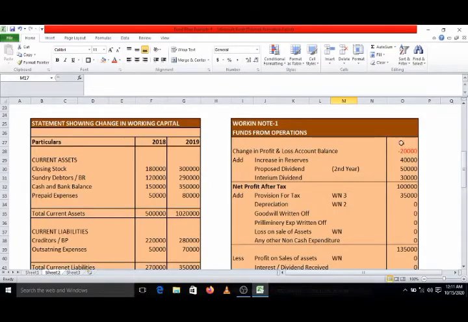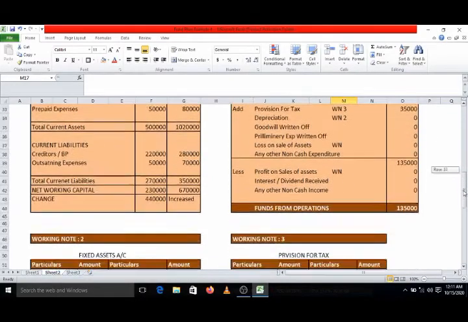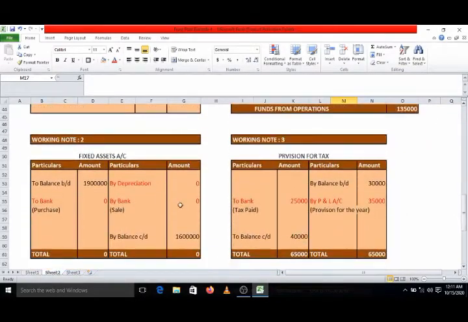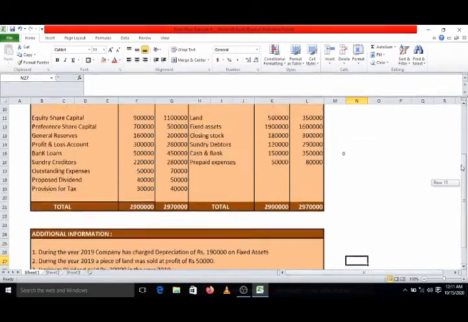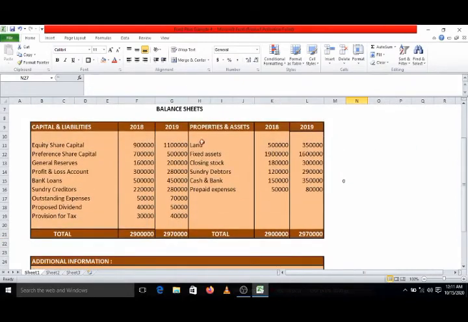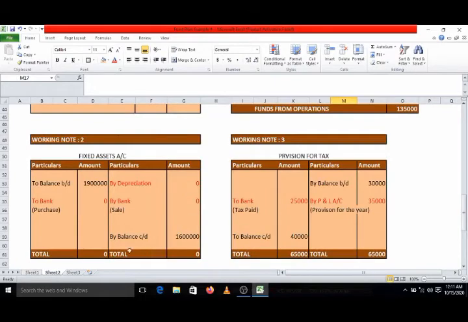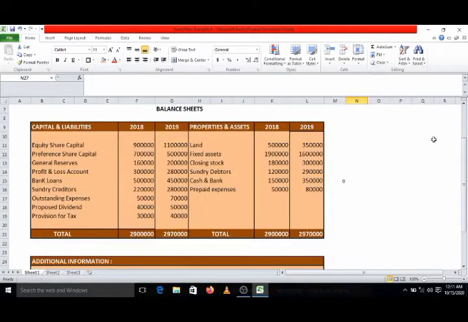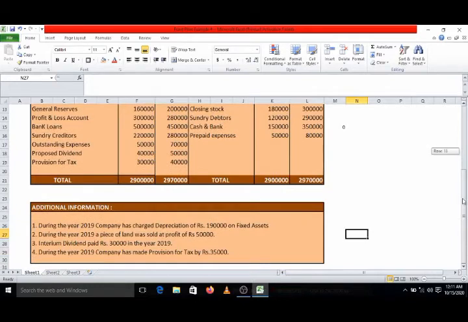So come to working note number 2, fixed asset account. In our solution, opening balance 19 lakhs, closing balance 16 lakhs, which I have already recorded. You can cross check it with our balance sheet. Fixed assets, opening 19 lakhs, closing 16 lakhs. Now in addition to that, check out the additional information.